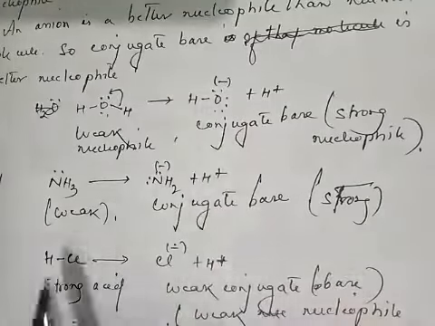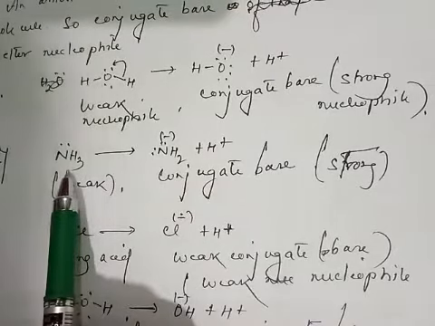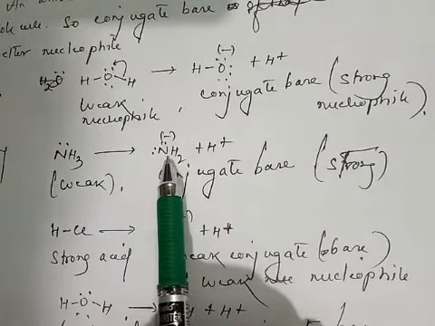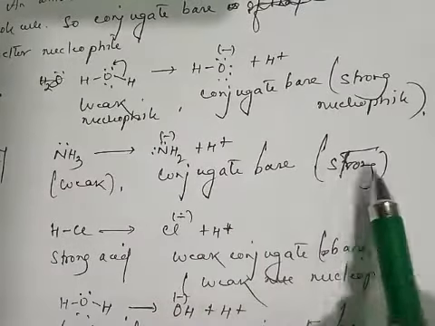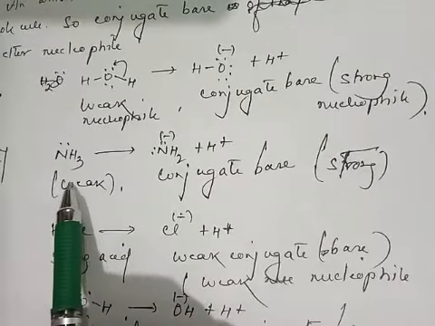In the same way, here in ammonia, when you remove one proton then it will carry a negative charge. So this is the conjugate base and this is a strong nucleophile and this is a weaker nucleophile.